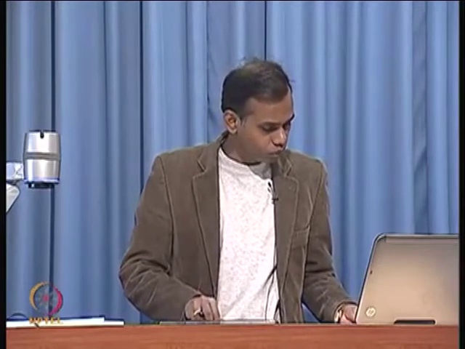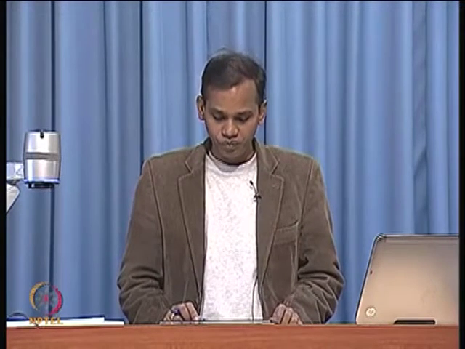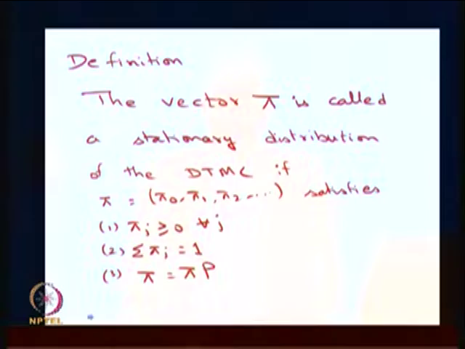Now, I am going to move to the stationary distribution. The stationary distribution is also a very important concept in the Markov chain, and as such, first I am going to give the definition of a stationary distribution. The vector pi is called a stationary distribution of a time homogeneous discrete time Markov chain if that vector satisfies